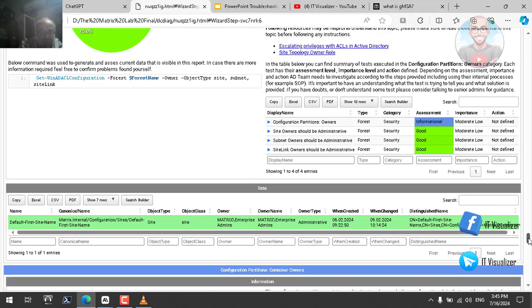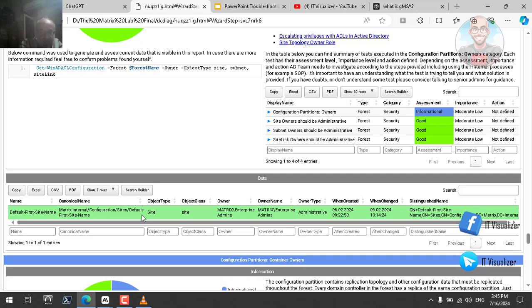If we go there and see the test here, we can see this is the site and the owner is the enterprise admin. So it will check that the default first site and all of its content, the site's owner should be administrative, subnets should be administrative, site links should be administrative. So all of these have the domain admins or enterprise admins as the owners.